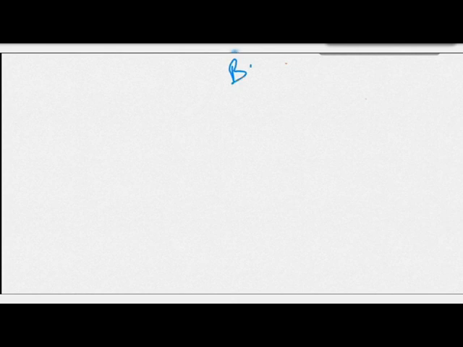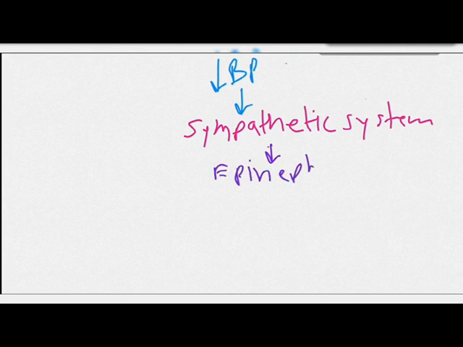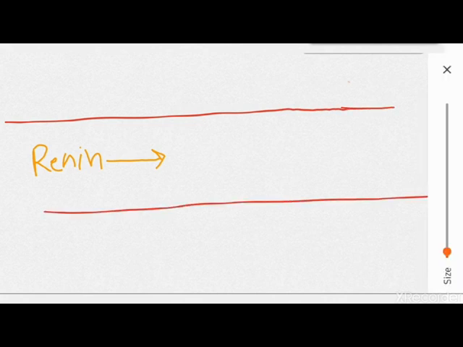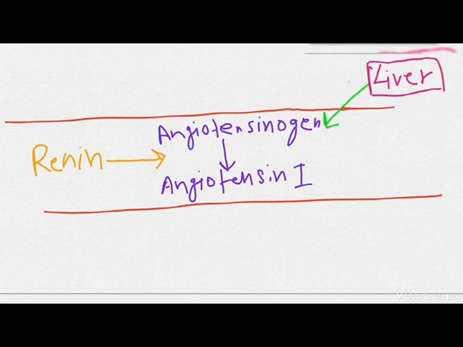And as we know, the reduction in blood pressure also induces the sympathetic nervous system to increase the release of epinephrine, the receptors of which are present on the JG cells, which increases the secretion of more amount of renin. The increased amount of renin goes into the blood vessel and converts the angiotensinogen into angiotensin 1. This angiotensinogen is already present in the blood vessel, which is secreted by the liver.